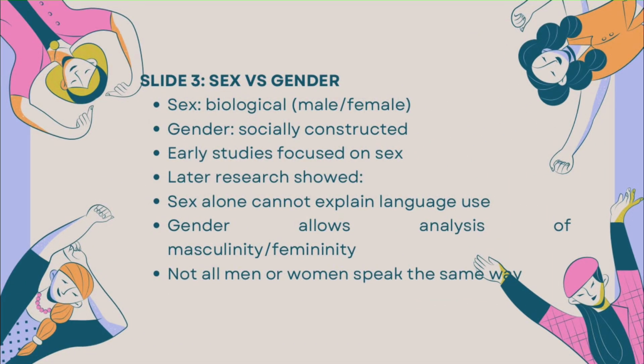What is gender? Sex refers to biological differences, male and female, while gender is socially constructed. Early linguistic studies focused on sex to identify broad patterns, but later research showed that sex alone doesn't explain language well. Gender better captures how people express identities, masculine, feminine, recognizing that not all men or women share the same traits or ways of speaking.